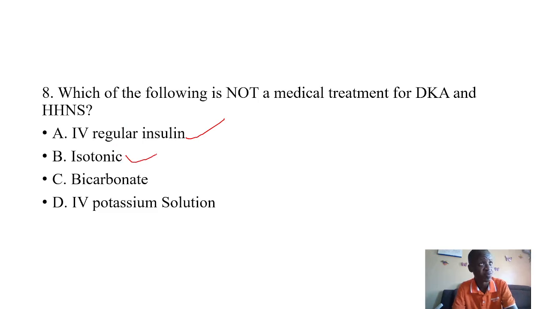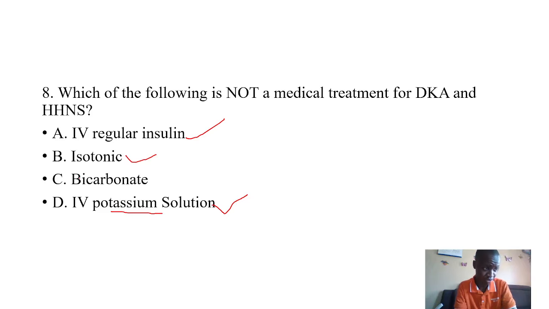3, we've said that the kidney is trying to excrete more sugars through the urine. At this point, we are also at risk of some electrolyte imbalance. To be specific, we always talk of potassium solution, so that is also part of it. So we're only remaining with the bicarbonate.